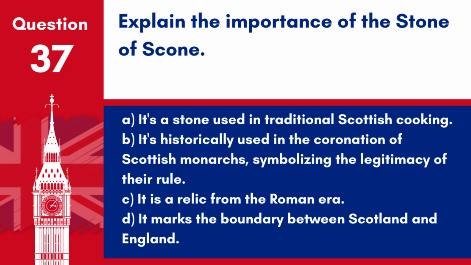Question 37. Explain the importance of the Stone of Scone. A. It's a stone used in traditional Scottish cooking. B. It's historically used in the coronation of Scottish monarchs, symbolizing the legitimacy of their rule. C. It is a relic from the Roman era. D. It marks the boundary between Scotland and England. Answer: B. It's historically used in the coronation of Scottish monarchs, symbolizing the legitimacy of their rule. The Stone of Scone, also known as the Stone of Destiny, has a profound symbolic role in Scottish history.